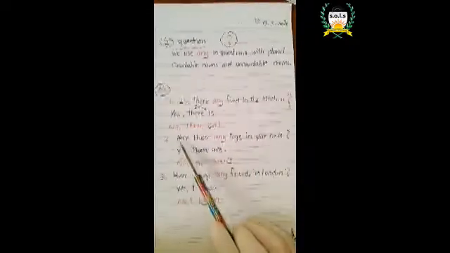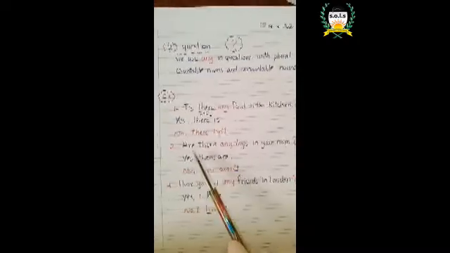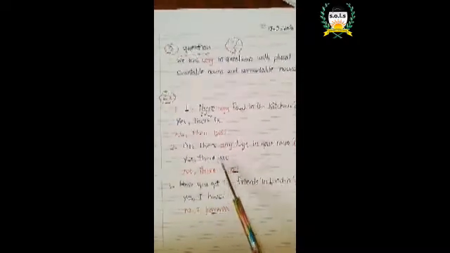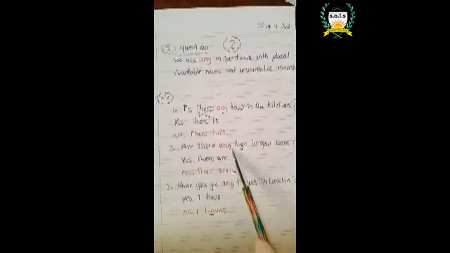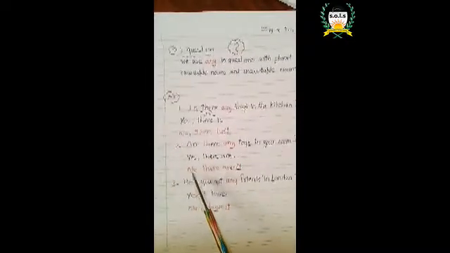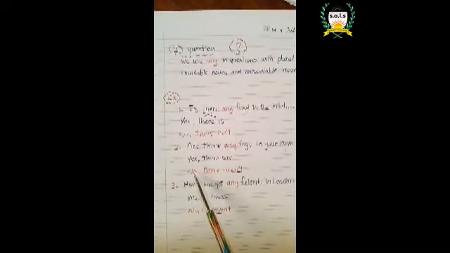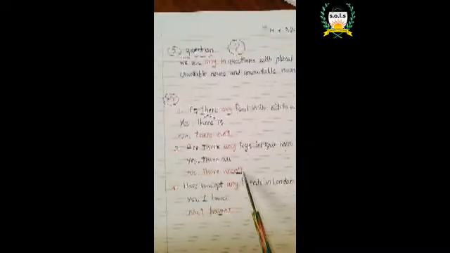Look at number 2. Are there any toys in your room? If the answer is yes, do the magic scissor. Yes, there are. Are there any? Yes, there are. If the answer is no, there aren't. Aren't, because we have no. No, not. Very good.